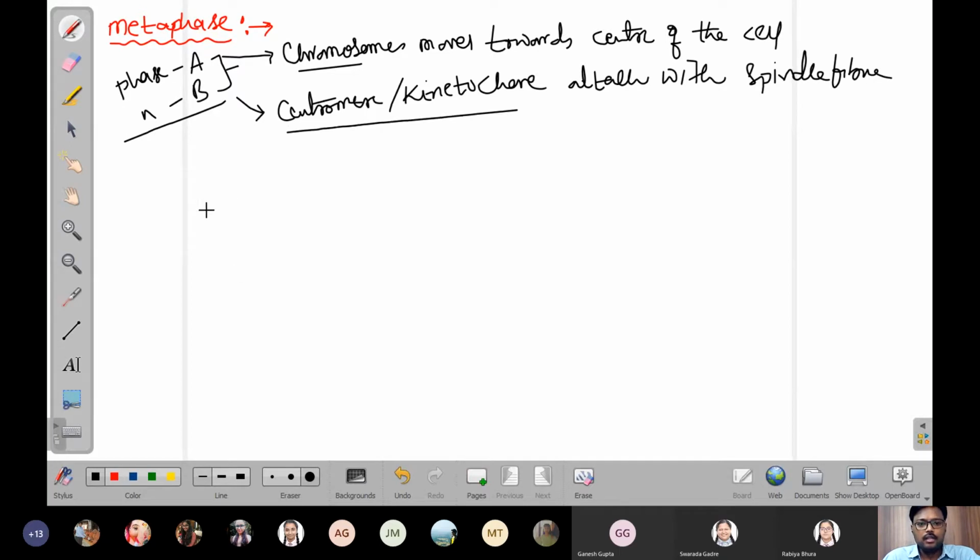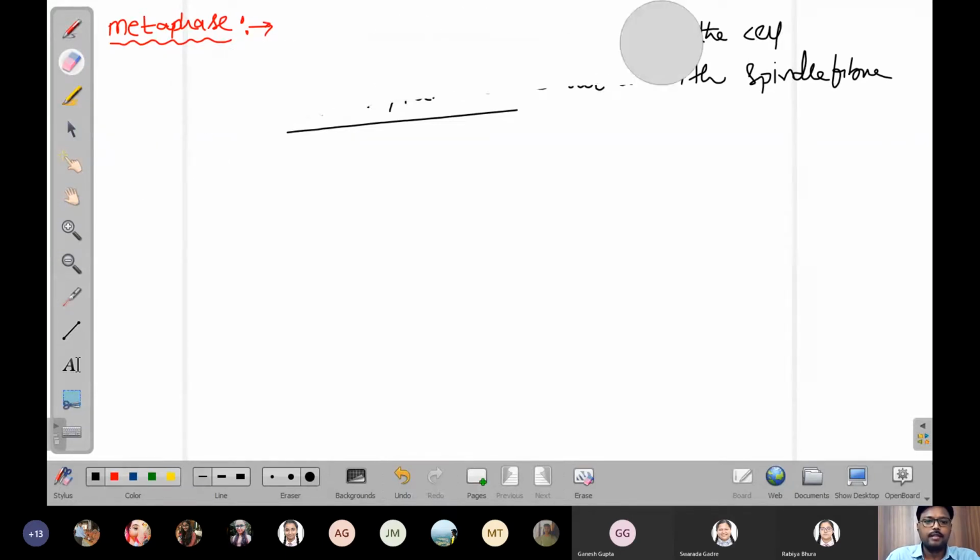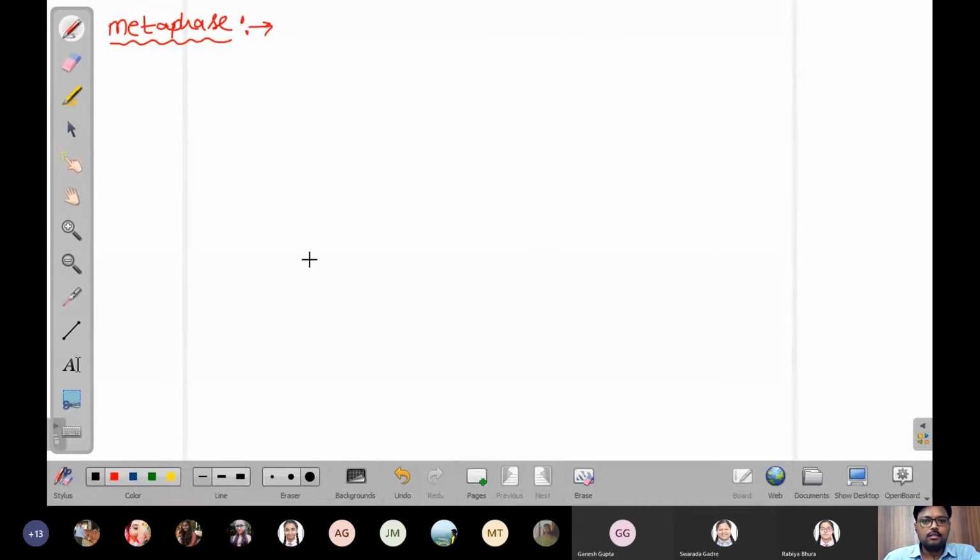The first, the chromosomes will come into the center and then the spindle apparatus attaches with the kinetochore or centromere. Let's see these events in a diagrammatic manner so that it will be better understood. We'll take just one cell.